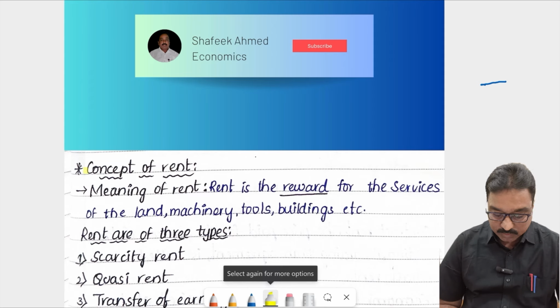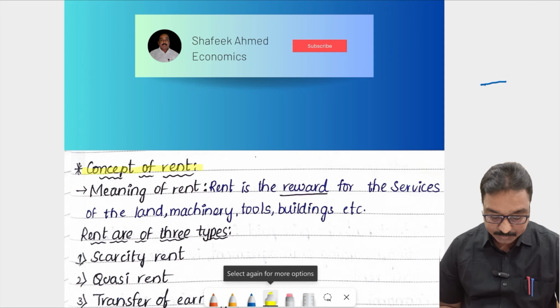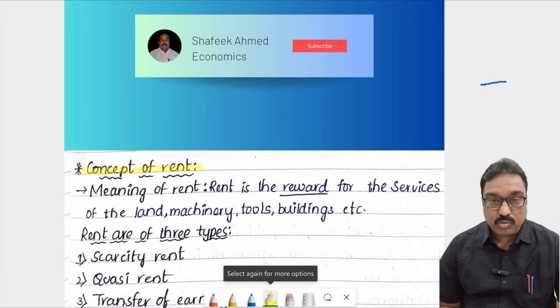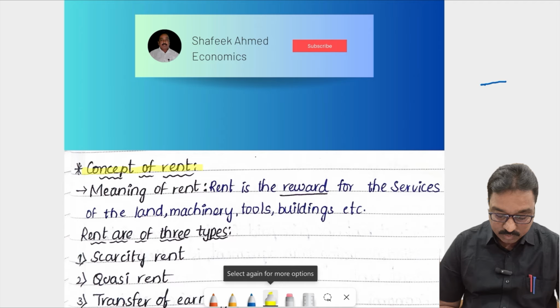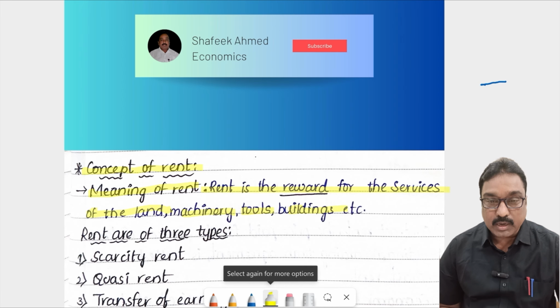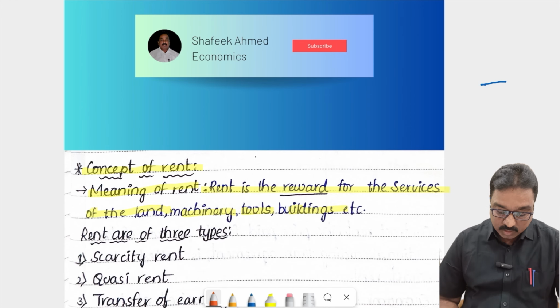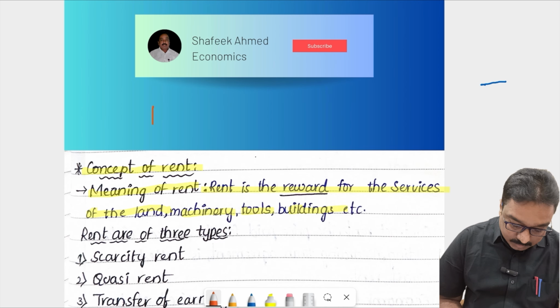What is the concept of rent? First of all we have to know the meaning of rent. Rent is the reward for the services of land, machinery, tools, buildings.